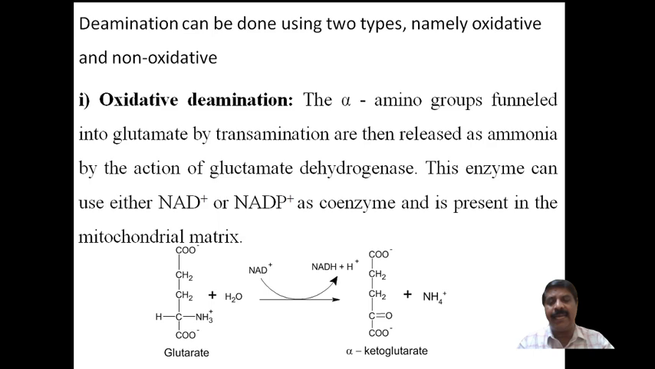The oxidizing agent, that is NAD plus, undergoes reduction to form NADH plus H plus, and alpha-ketoglutarate will be formed with liberation of ammonium ion.